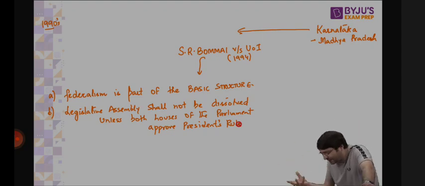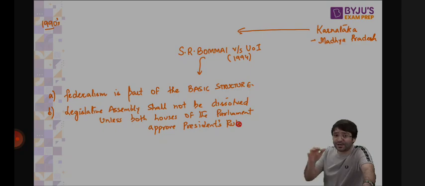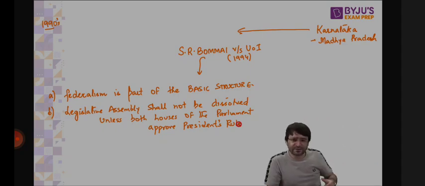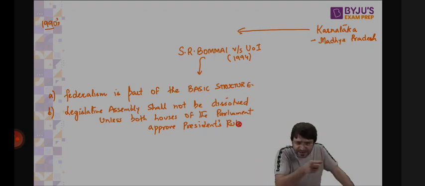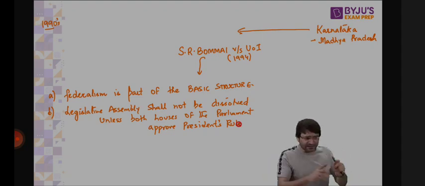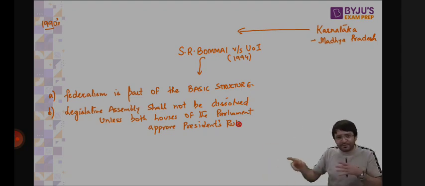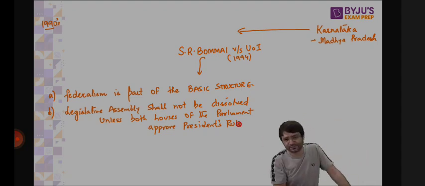Right or wrong? When president's rule was imposed by the president, what was the logic? Why do we say it was misused? Because in 1977, elections were held and the Janata Party won the majority of the seats. They thought that if elections are held in these states as well, the people are against the Congress, so we will win. So what they did, they imposed president's rule. Even without waiting for the parliamentary approval, the legislative assembly was dissolved. When the legislative assembly is dissolved, there is no other option but to organize elections. So when elections are organized, the Janata Party will sweep that election.